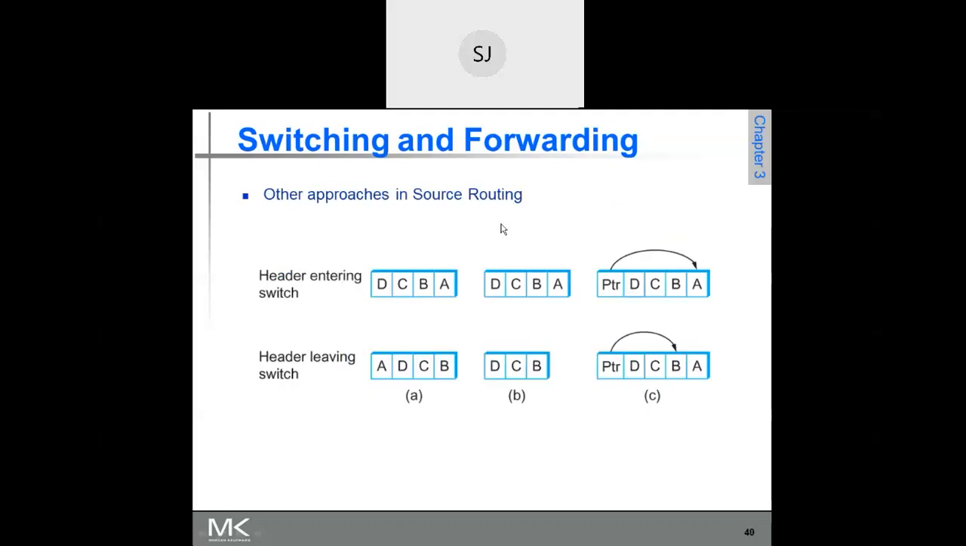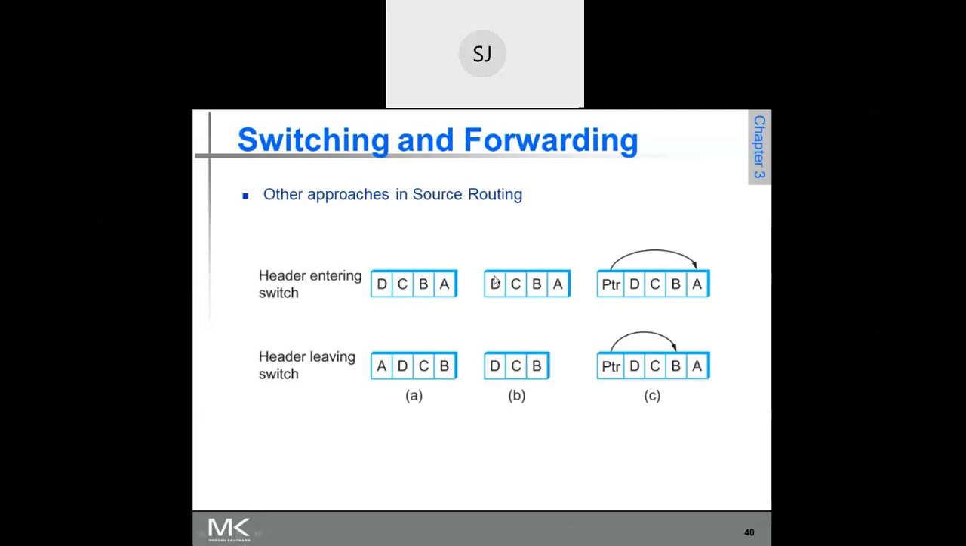See, these are the different approaches regarding source routing, whatever we have seen just now. If the header entering the switch is DCBA, the switch will assume the incoming packet has to be moved to outgoing line A. Then there is a circular rotation, so A comes here and it becomes ADCB. This is one approach.